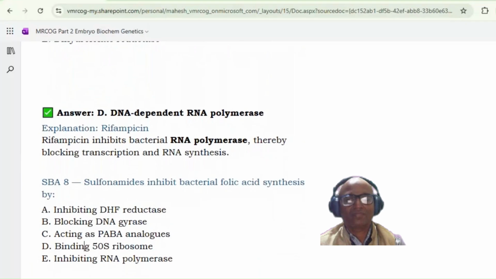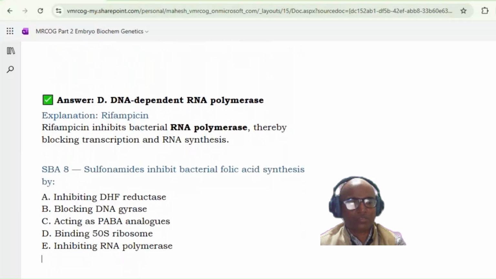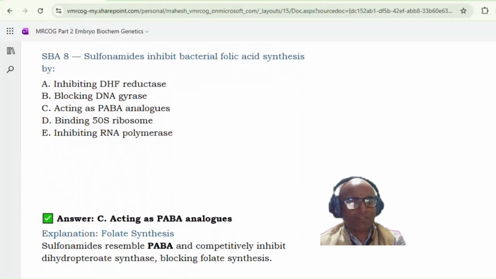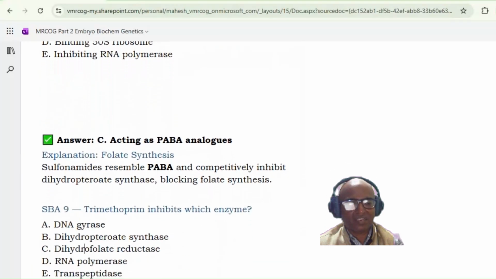Next. Sulfonamides inhibit bacterial folic acid synthesis by A, inhibiting DHF reductase, B, blocking DNA gyrase, C, acting as a PABA analog, D, binding 50S ribosome, E, inhibiting RNA polymerase. Sir, C, acting as a PABA analog. Yes, sulfonamides are PABA analogs. Sulfonamides resemble PABA and competitively inhibit dihydropteroate synthase, blocking folate synthesis. Next.